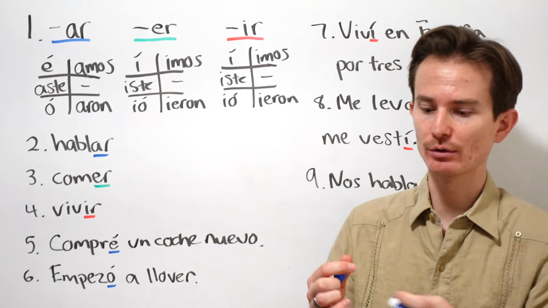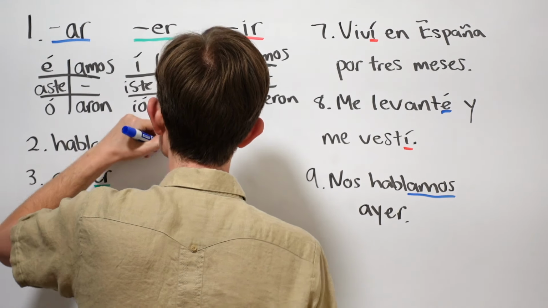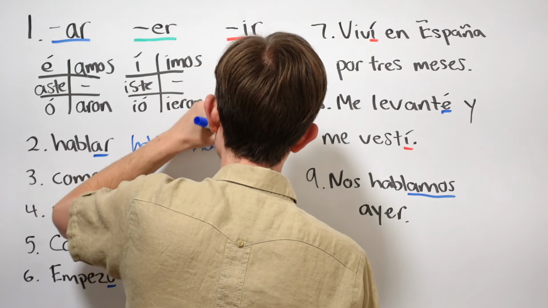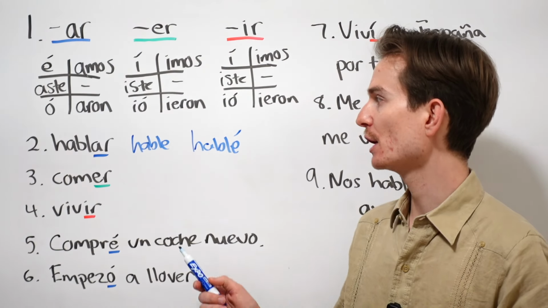Now, I'm going to write it down real quick just so you can see. Okay, so here we have hable, which is the one I just said with no accent. And then we have hablé with an accent. Sorry for my chicken scratch there. But this is something important to know.